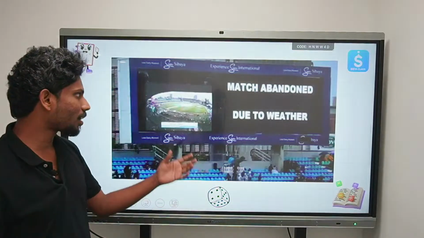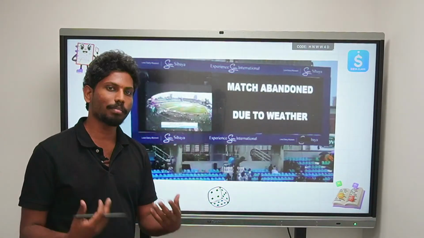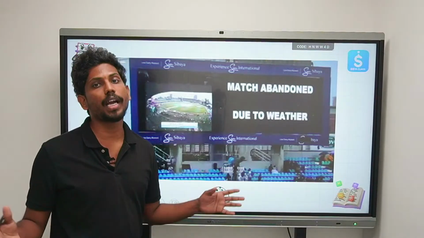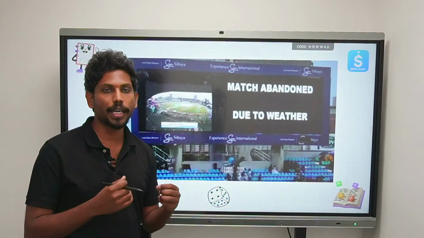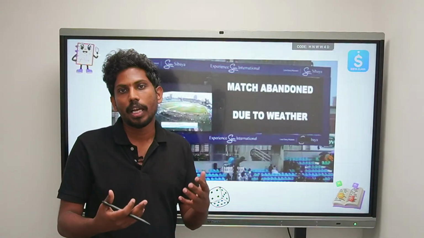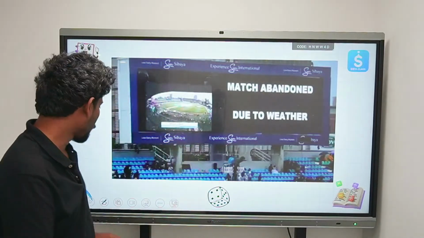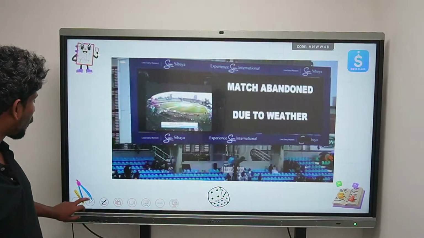So we see this sort of thing, especially in games, especially in predicting things which we have no idea about, right? Which we cannot conclude in between, which we cannot know beforehand, but we could predict approximately what the possibility could be, right? This is where we have seen probability.